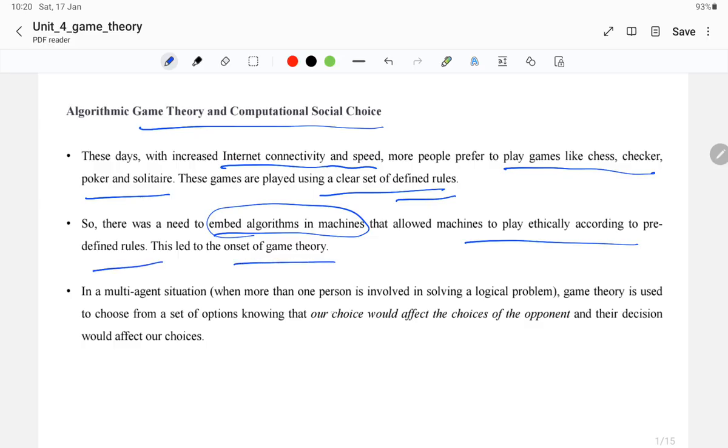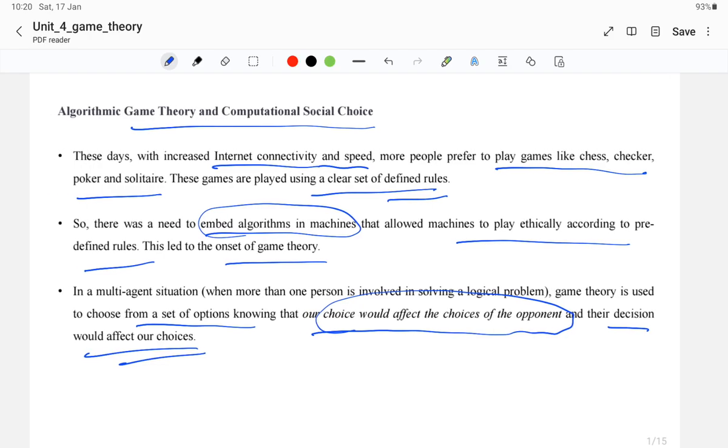In a multi-agent situation, where more than one person is involved in solving a logical problem, game theory is used to choose from a set of options, knowing that our choice will affect the choices of the opponent and their decision will affect our choices. Each person's choice would affect the choices of the other opponent.